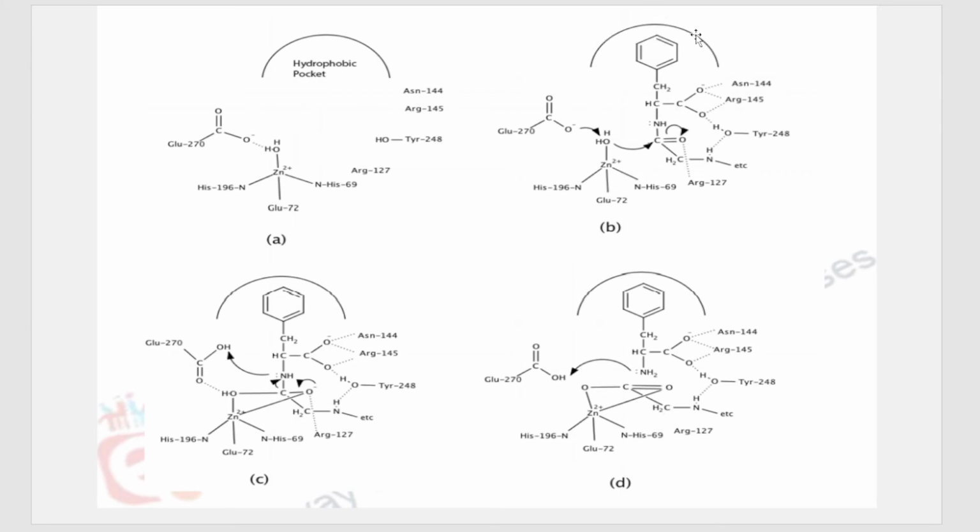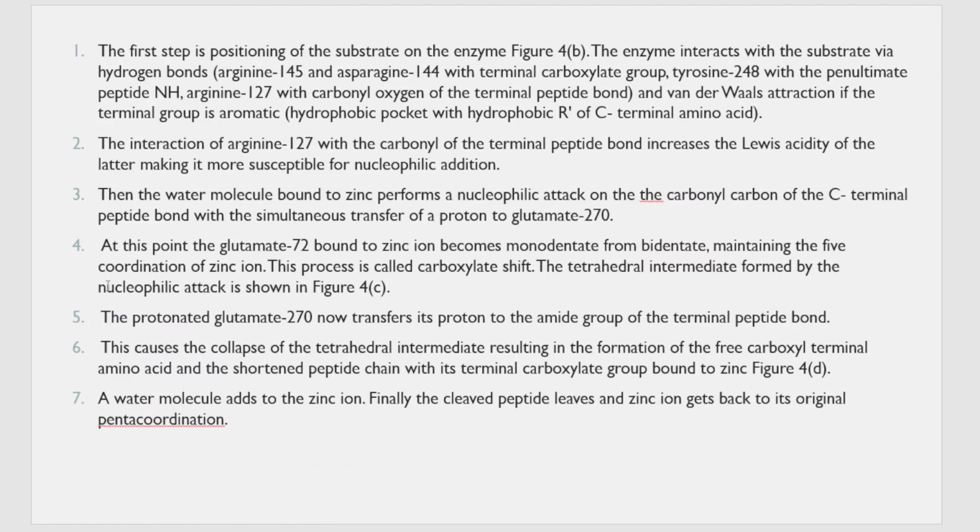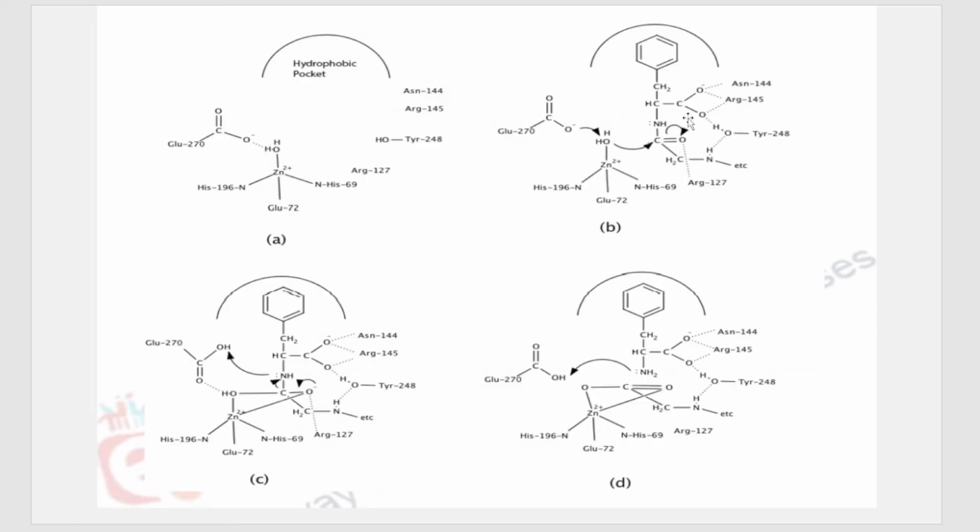And here in the hydrophobic pocket, there is van der Waals force of attraction to the terminal aromatic group that is in the hydrophobic pocket. Everywhere else there is hydrogen bonding, but the aromatic group in the hydrophobic pocket cannot form hydrogen bonding because it is non-polar in nature. So here there is a weak van der Waals force of attraction.